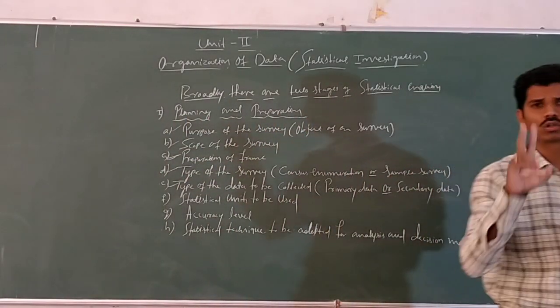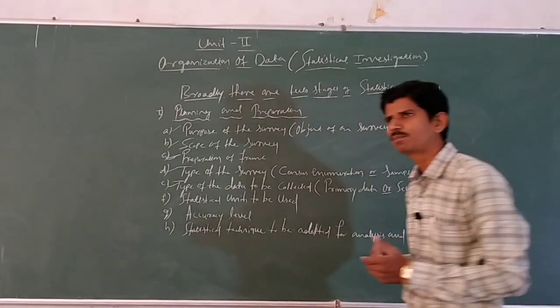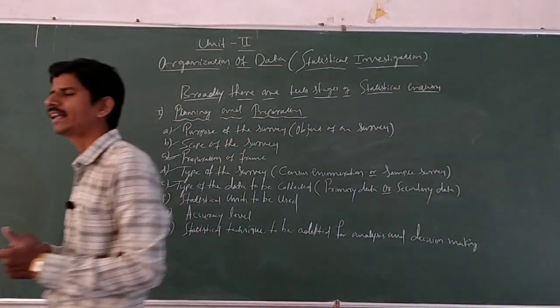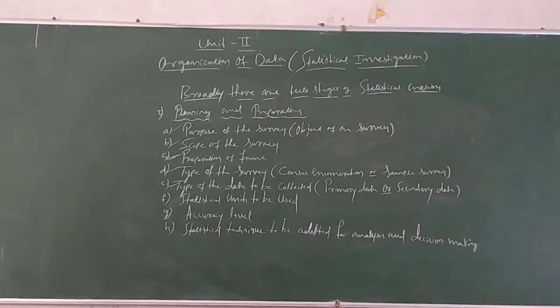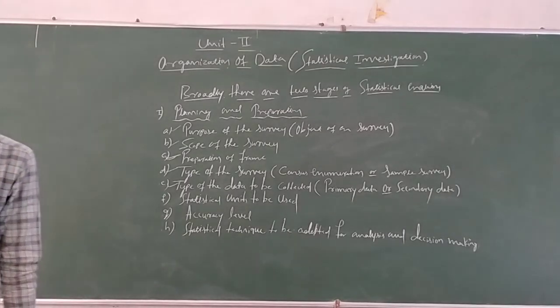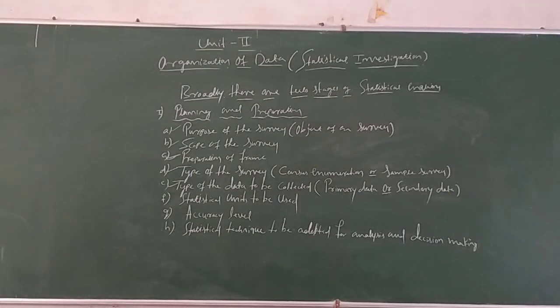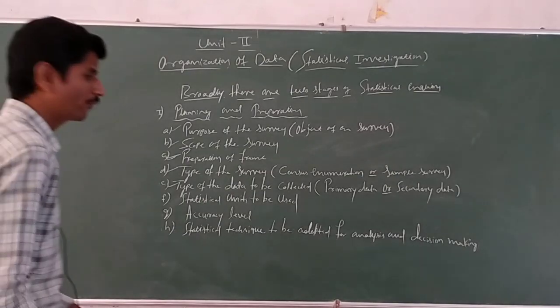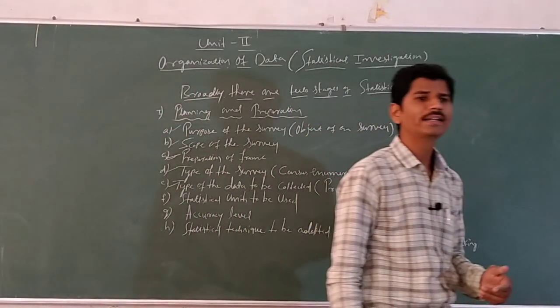There are totally two types of data: one is primary data and another one is secondary data.